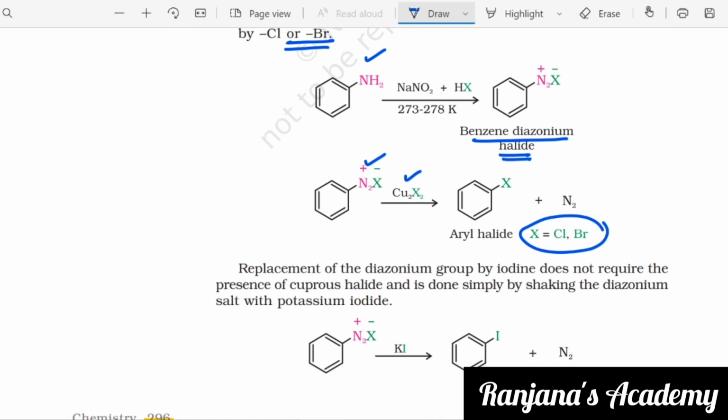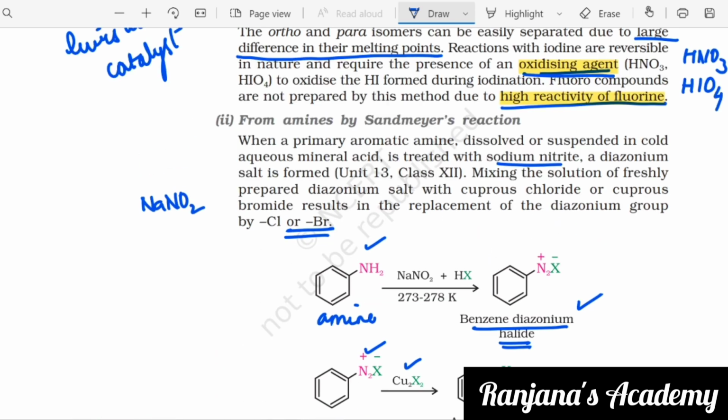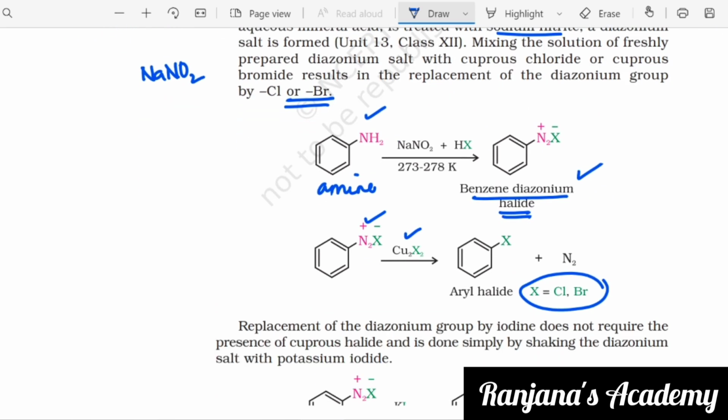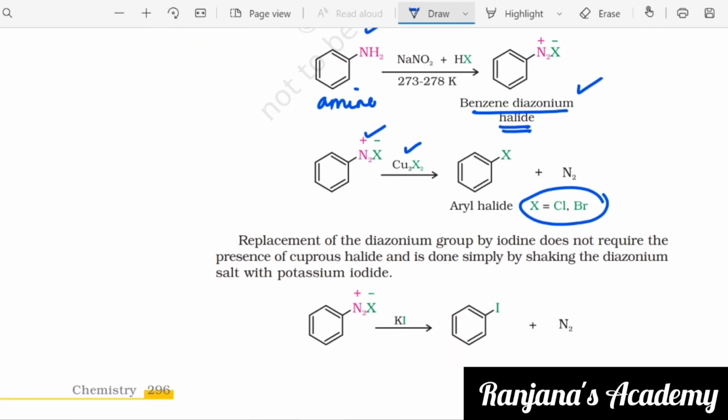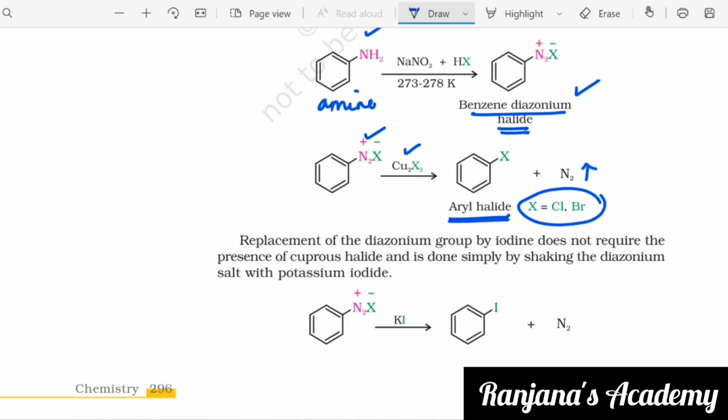Okay, so this is the product you get. This is a stepwise process. First you have an amine, and then you treat it, so you get a benzene diazonium halide. Then this benzene diazonium halide is treated with copper halide, cuprous chloride or cuprous bromide, whichever. Now you get an aryl halide. This is the required product. Usually X can be only chlorine or bromine, along with the release of N2 gas.